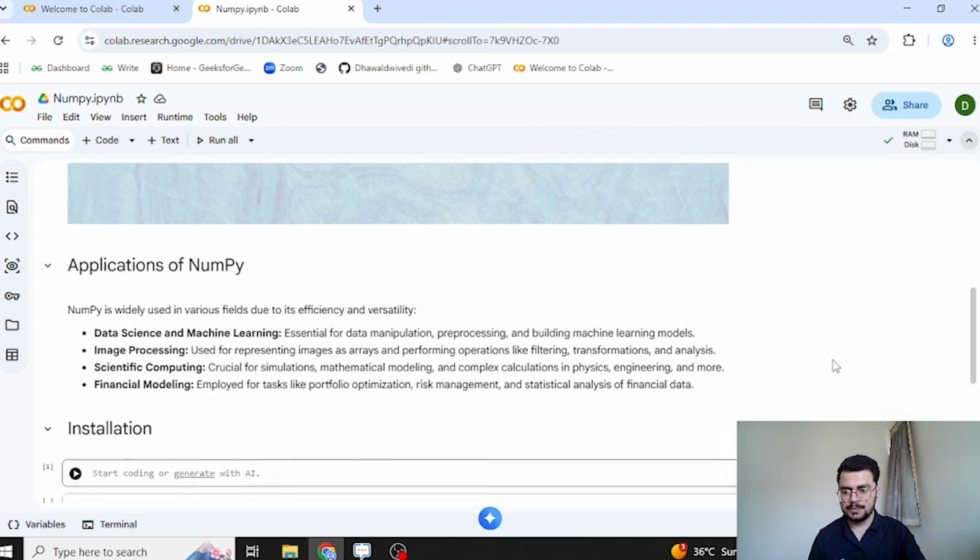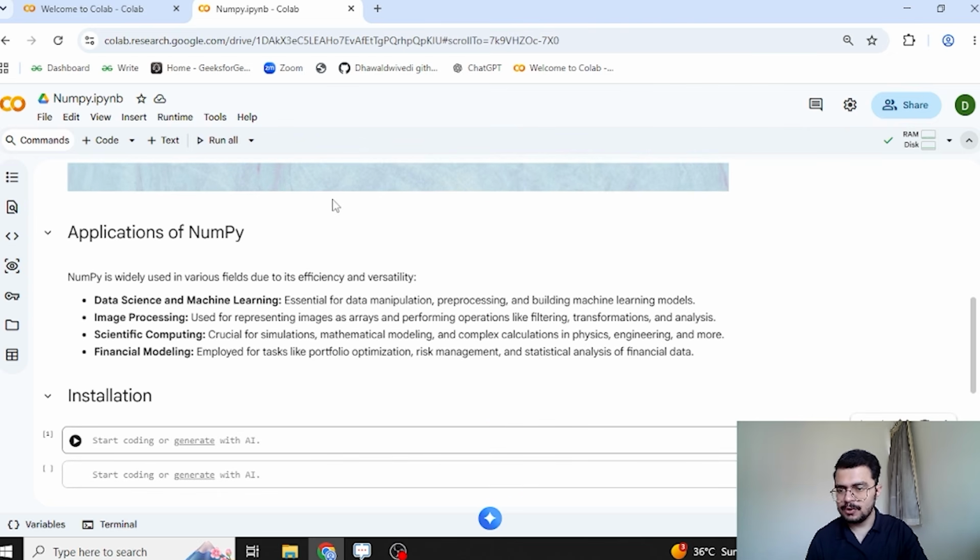So let's get started with the installation now. Before installation, I just wanted to give you an idea about this platform. We'll be performing all our coding in Google Colab. Google Colab is a platform provided by Google, and in order to use it, you just need a Google account. There are some cool features about it. I'm going to show you a couple of them.